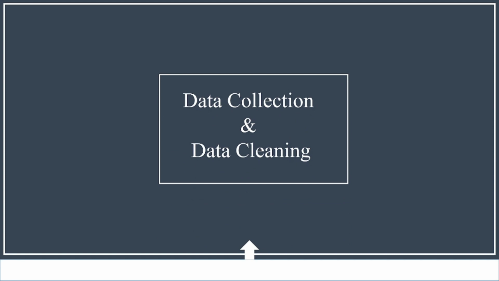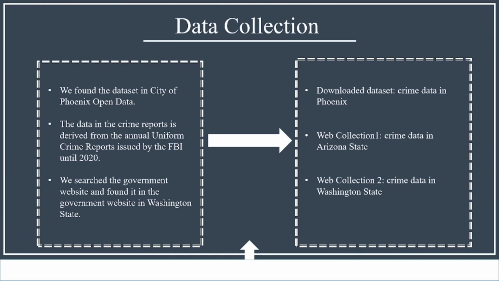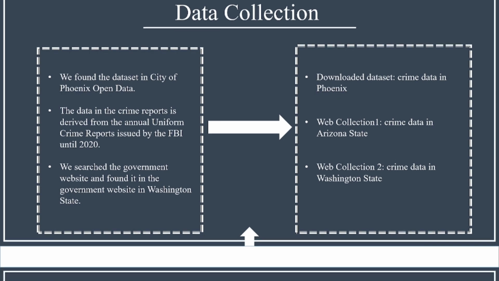Let's enter the second part: data collection and data cleaning. We have a total of 6 data sources: crime data in Phoenix, crime data in Arizona State, crime data in Washington State. We found the first dataset in City of Phoenix Open Data, and the second dataset, the crime reports, is derived from the annual Uniform Crime Reports issued by the FBI until 2020. We searched the government website and found it in the government website in Washington State.